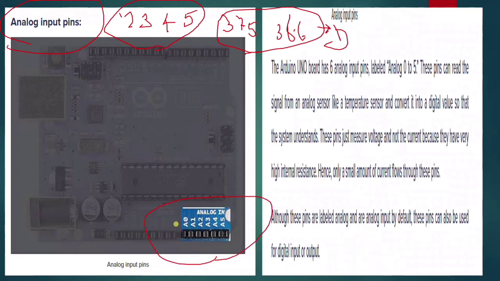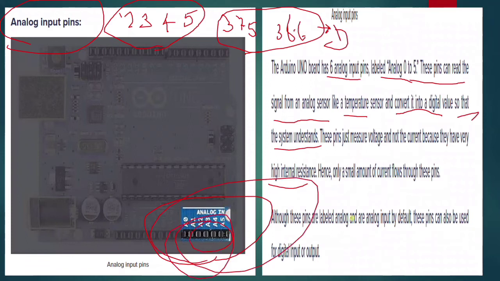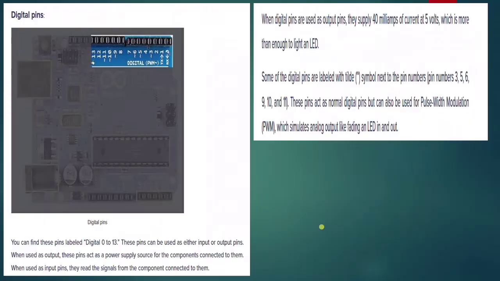There are 6 analog input pins, that is A0, A1, A2, A3, A4, A5. So the Arduino board has 6 analog input pins labeled A0 to A5. These pins can read the signal from an analog sensor like a temperature sensor and convert it into a digital value so that the system understands. These pins just measure voltage and not the current because they have very high internal resistance. Hence, only a small amount of current flows through these pins. Although these pins are labeled analog and are analog input by default, they can also be used for digital input or output.